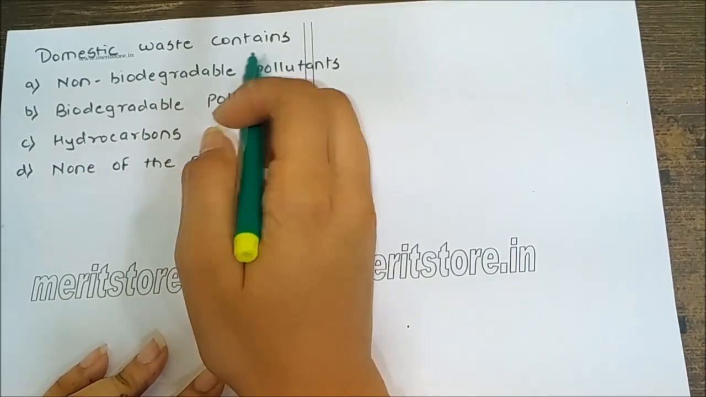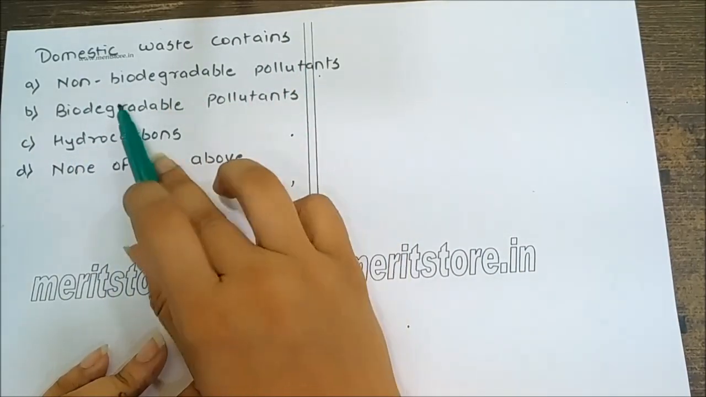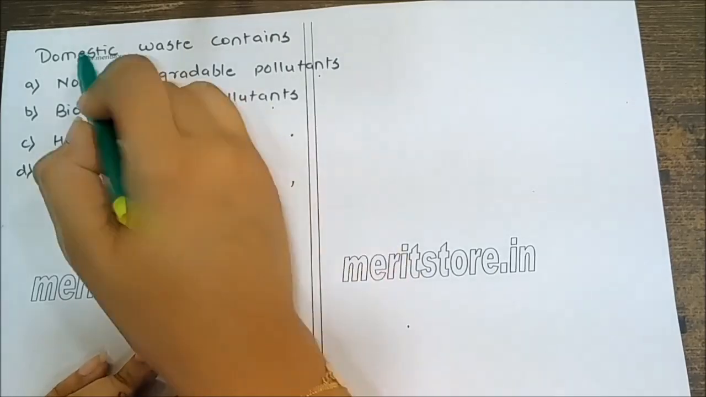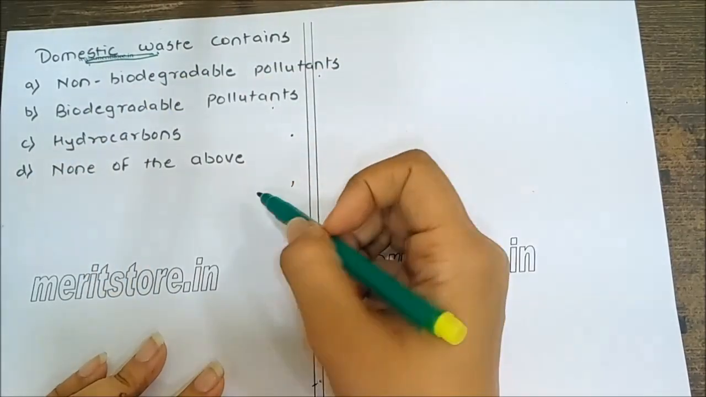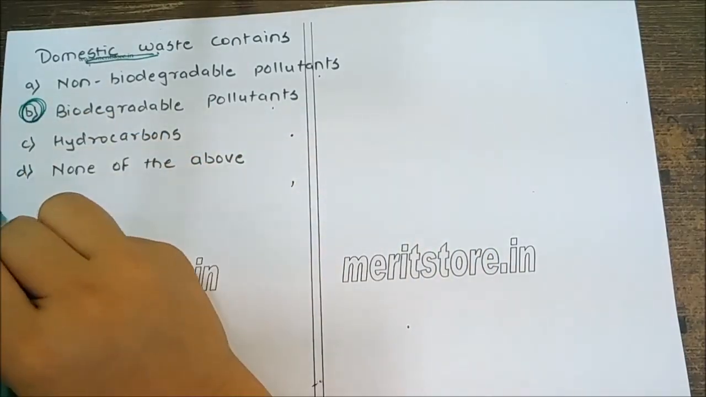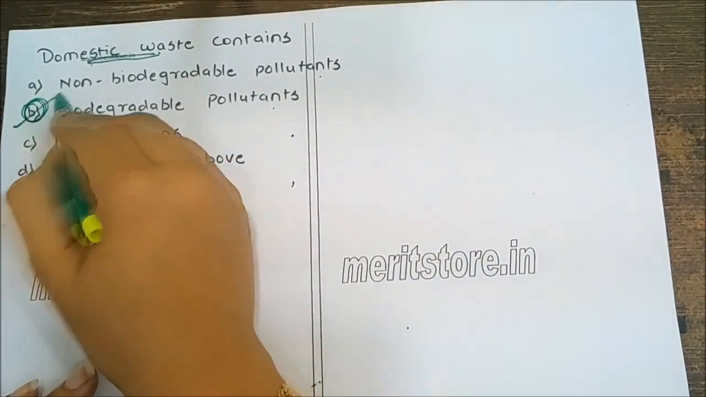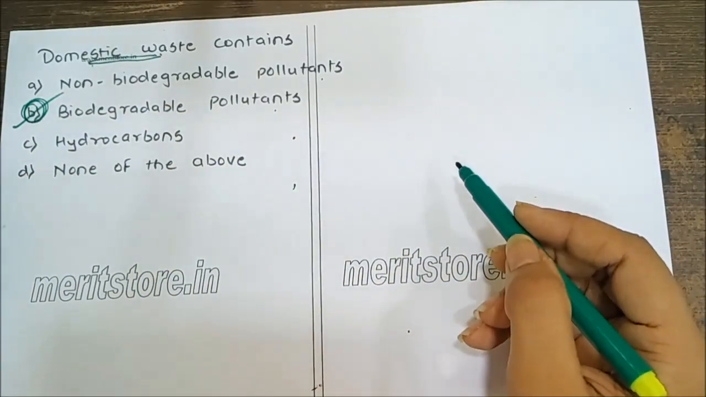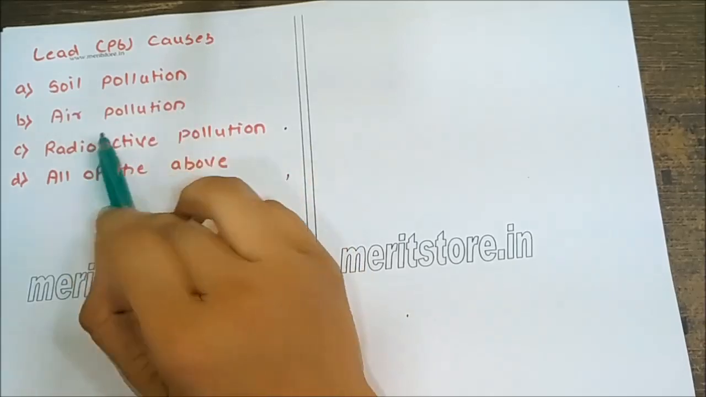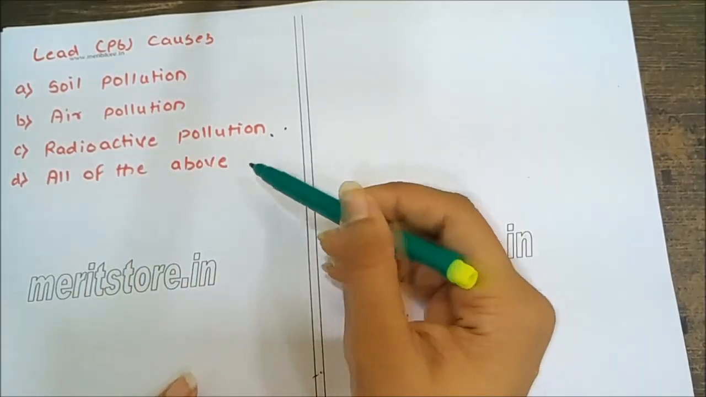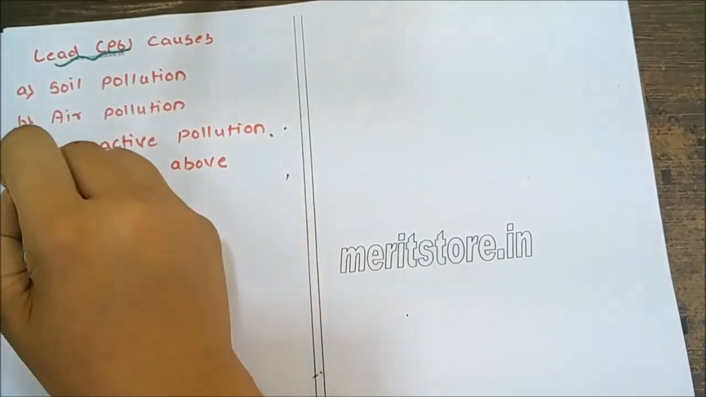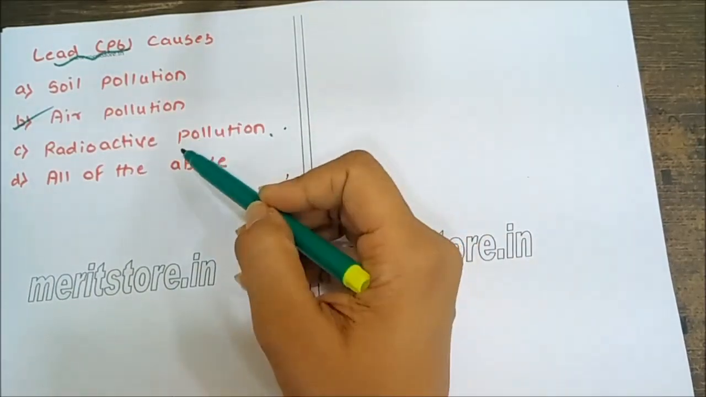Domestic waste contains non-biodegradable pollutants, biodegradable pollutants, hydrocarbons, none of the above. Domestic waste, basically the cow dung, the plant waste, all, which are very good manure, they are all biodegradable pollutants. Answer is B, biodegradable pollutants. Lead, Pb, causes soil pollution, air pollution, radioactive pollution, all of the above. Lead basically causes air pollution.